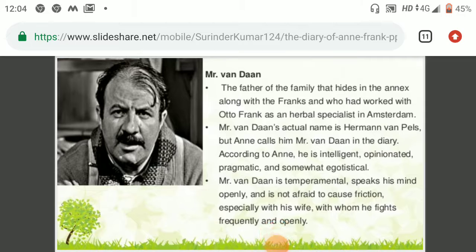Another one is Mr. Van Daan. Mr. Van Daan is the father of the family that hides in the annex along with the Franks, and who had worked with Otto Frank as an herbal specialist in Amsterdam. It means Mr. Van Daan was also one of the fatherly figures of the family who hid himself in the annex along with the Franks.